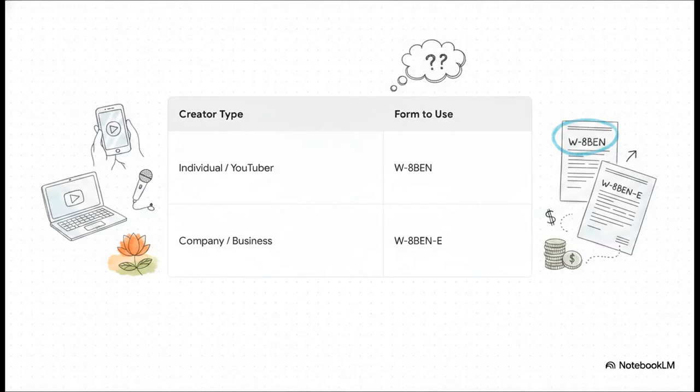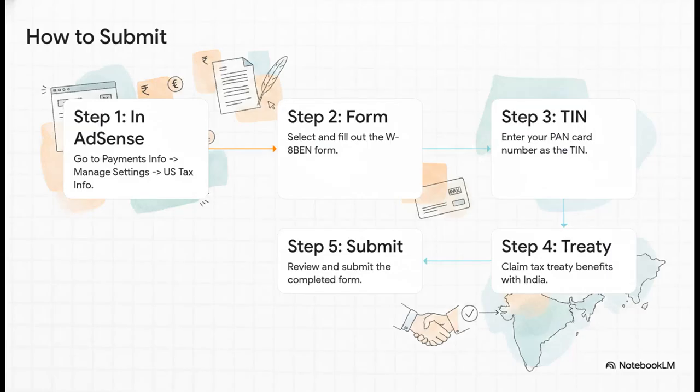Next up, which form do you pick? Well, for pretty much everyone watching, if you're an individual YouTuber, a blogger, a creator, you're going to choose the form called W-8BEN. The other one, W-8BEN-E, is for registered businesses or companies. So for you, it's almost certainly W-8BEN. So here's the whole process laid out.